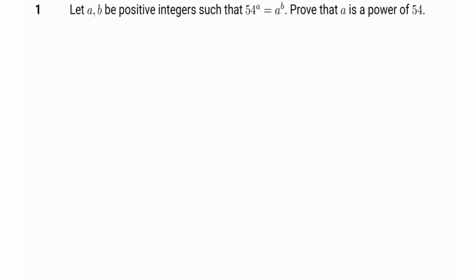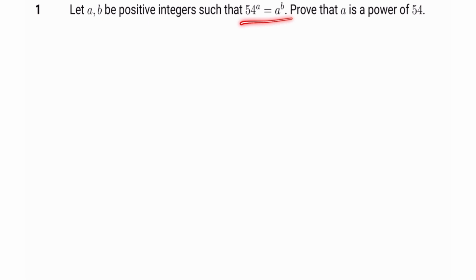We will be solving the first problem from the Italy Mathematical Olympiad 2023. It's a simple yet interesting number theory problem. So let's get started. Let a, b be positive integers such that 54 to the power of a equals a to the power of b. The question wants us to prove that a is a power of 54 itself.